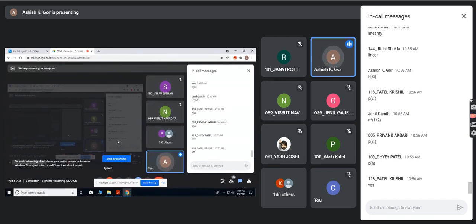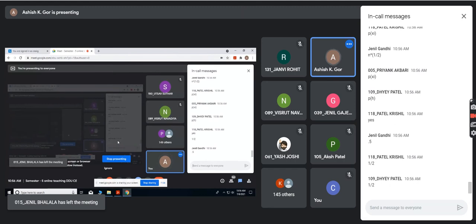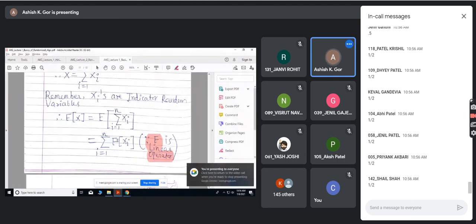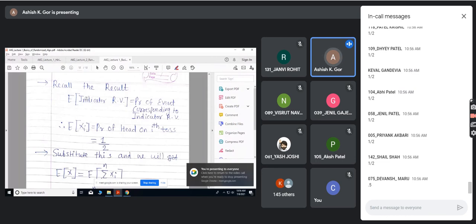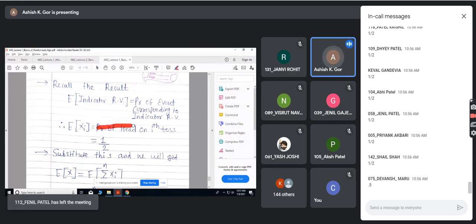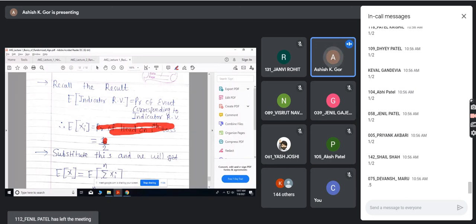Okay. And what is that probability of head? If you toss a coin one time, what we believe is 0.5. Very correct, 1 by 2. So recall that the expectation of an indicator random variable is the probability of the corresponding event. So the expectation of xi is the probability of head in one toss, which is 1/2.